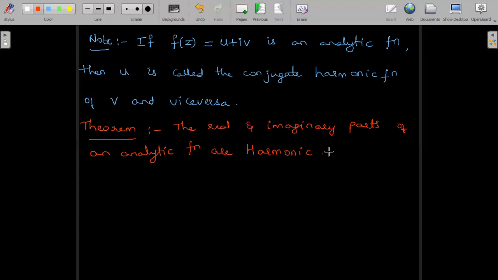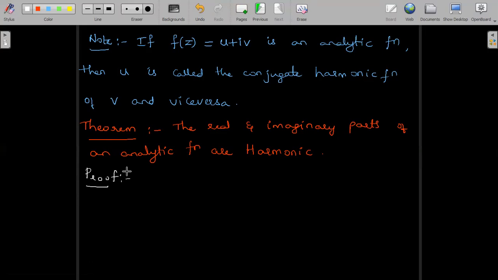Here the analytic function is f of z, and f of z is always given by u plus iv. So real and imaginary parts here are u and v respectively. So we need to prove that the real and imaginary parts, that is u and v respectively, are harmonic. We can prove the theorem in two different manners. One is in the Cartesian form, the other one in the polar representation. So here I'll be doing the proof for the Cartesian representation. On similar lines we can obtain it for polar form. Any one proof is sufficient. So we can do it for Cartesian.